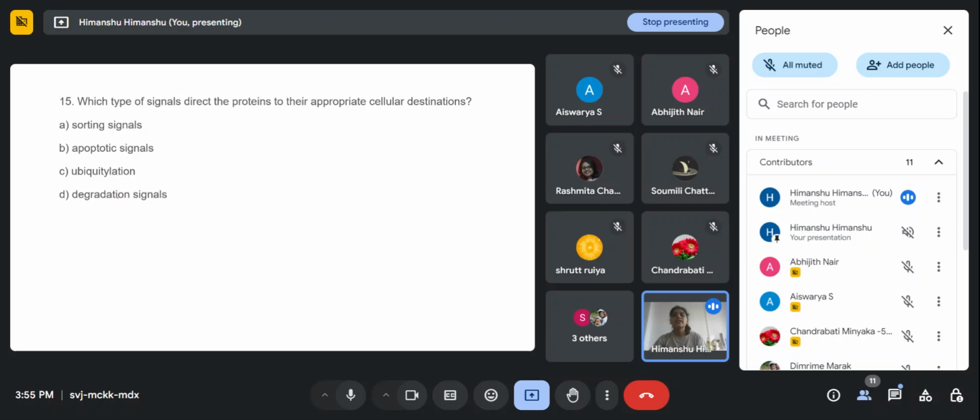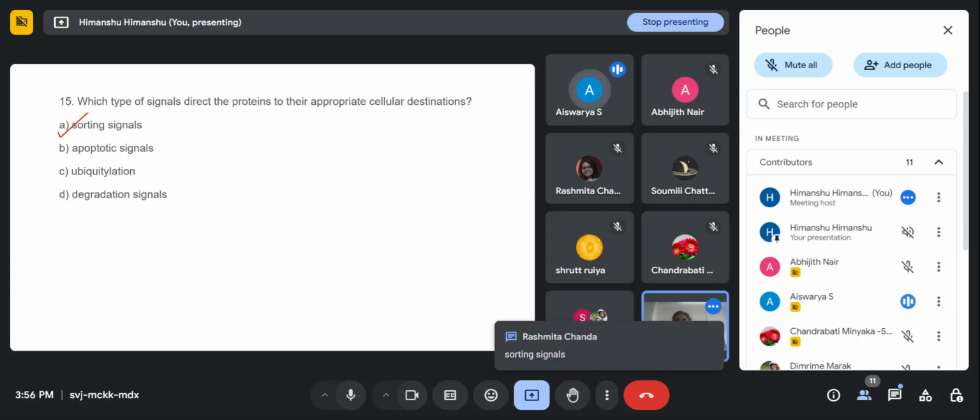Which type of signal directs the proteins to their appropriate cellular destination? Option A, ma'am. Sorting signal. Okay. Anyone else? Option A, ma'am. Okay. Two of you are saying option A.